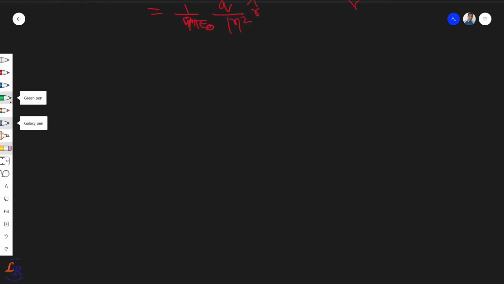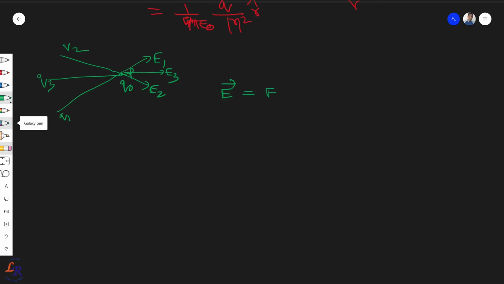Similarly, as we have discussed, electric field due to a system of charges also follows the superposition principle. So how is it? Let's say there is a point P where there is a test charge q and there are different charges which will cause electric field. Let's say here it is q1, q2, so here it will be E2, E1. Similarly, let's say here is q3, then you have E3. The total electric field, following the superposition principle, will be E1 plus E2 plus E3, right? So this is the vector sum we should follow.